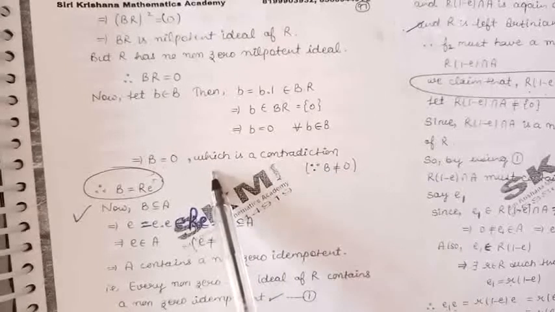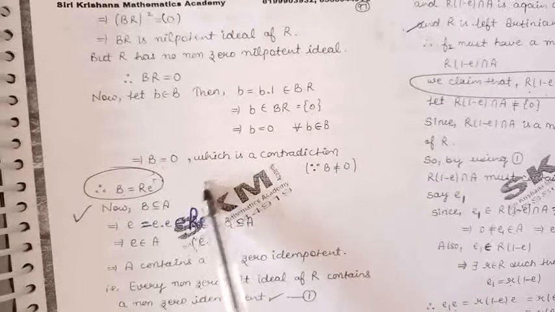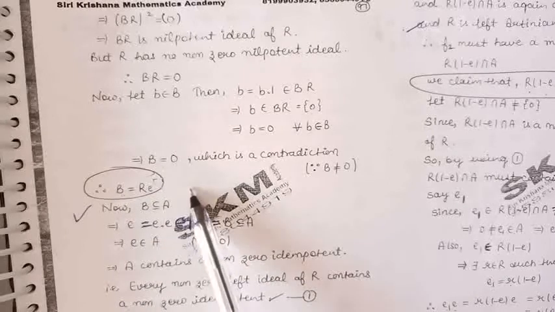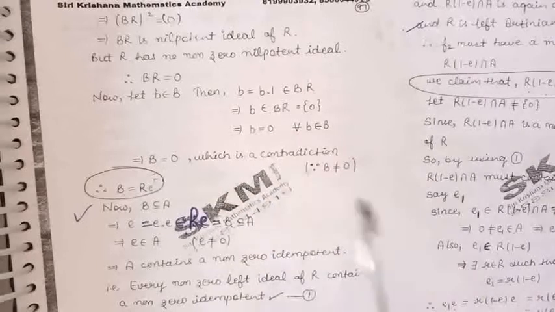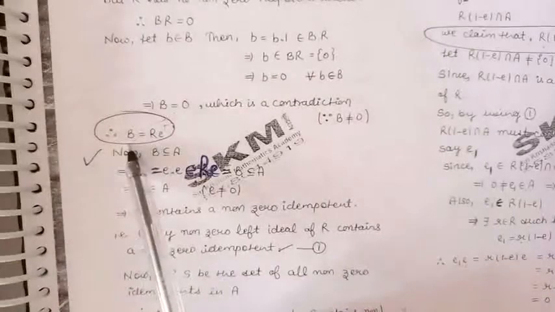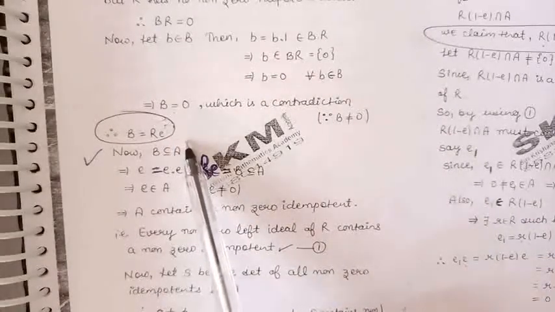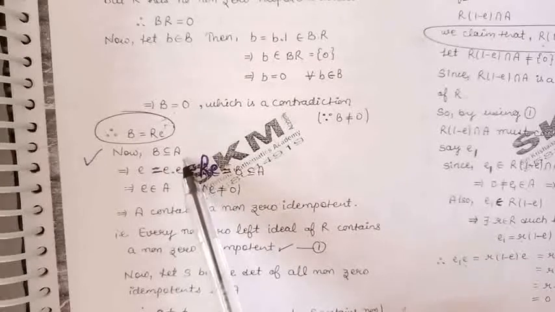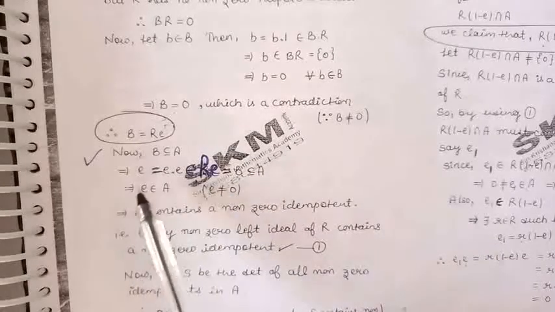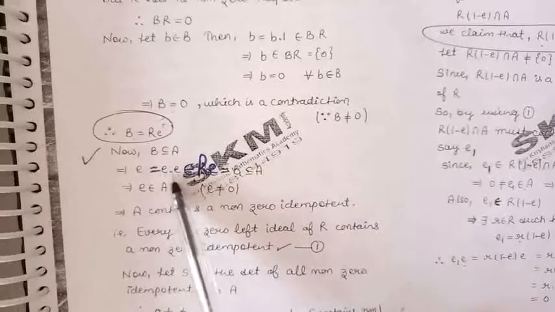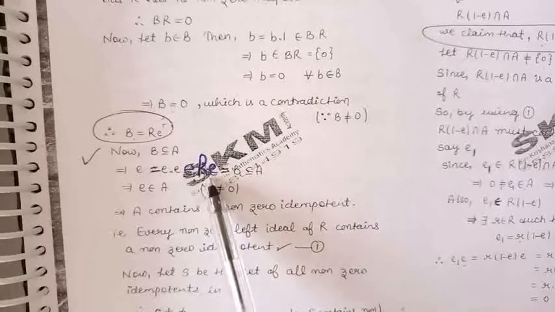So we have the possibility B is equal to Re, because if we consider B square is equal to 0, then we are having a contradiction. So we have proved B is equal to R into e. Now B is contained in A, and e can be written as e into e because e is idempotent. e into e belongs to Re.